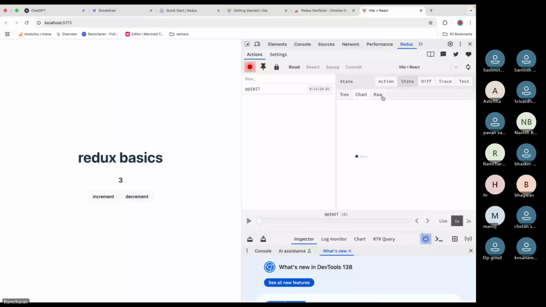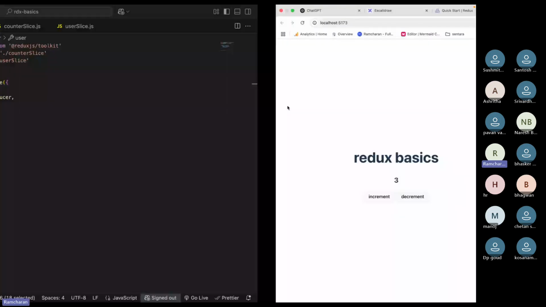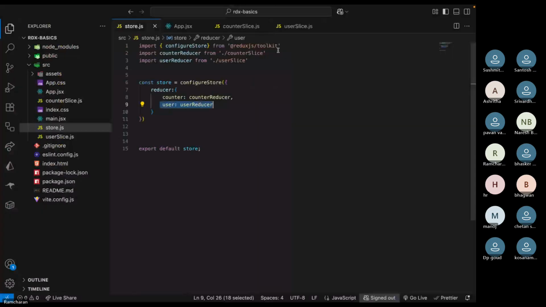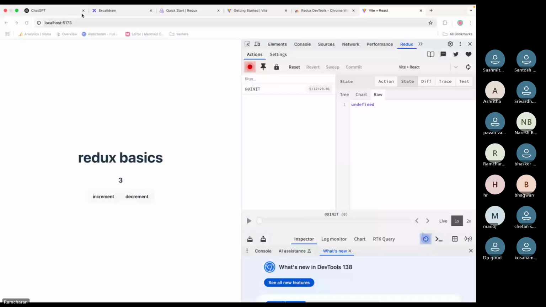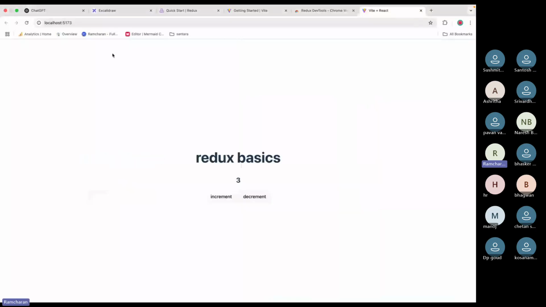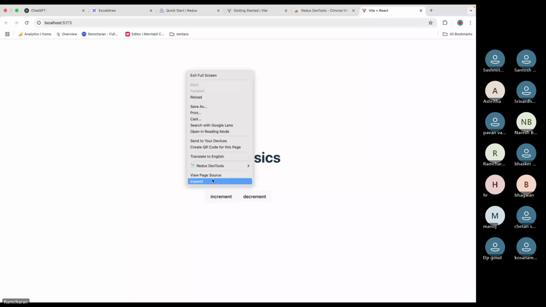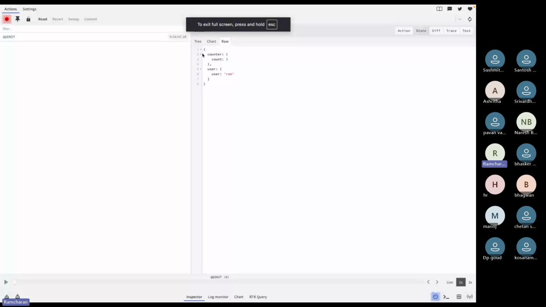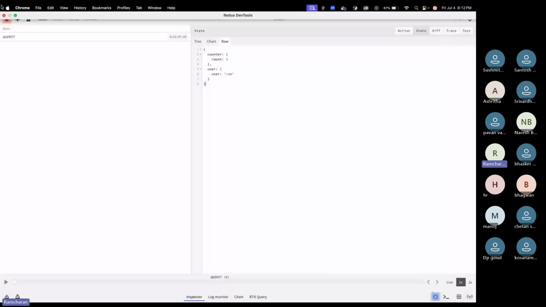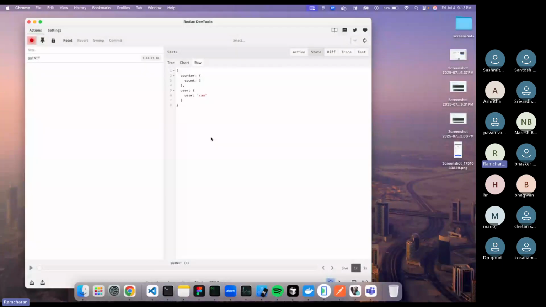What happened? Something is wrong. Let's reload. Getting undefined. Why? Yeah, you see, we now have the user also added in the state. Now you write reducer logic to update the state and everything.